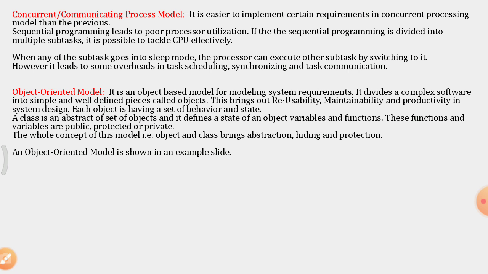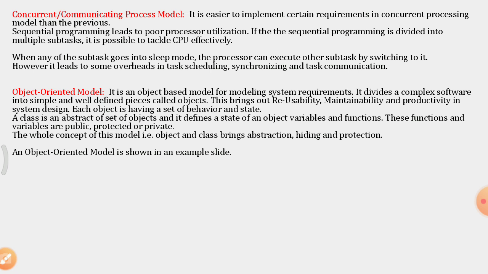Then there is a concept called a class, which is an abstraction of a set of objects, and it defines the state of an object through member variables and member functions. These member functions and variables may be private, used only by the class, protected, which cannot be accessed by external programs, or public, which can be accessed by anyone.